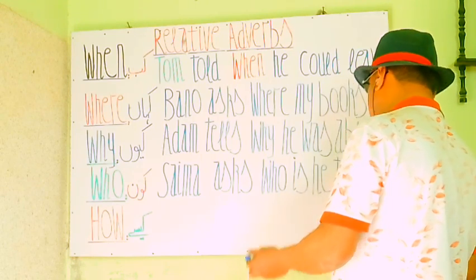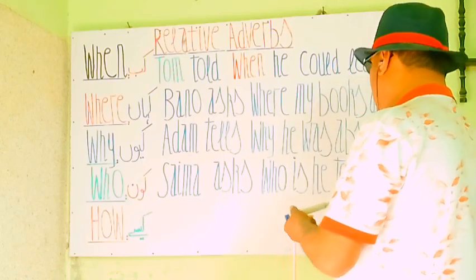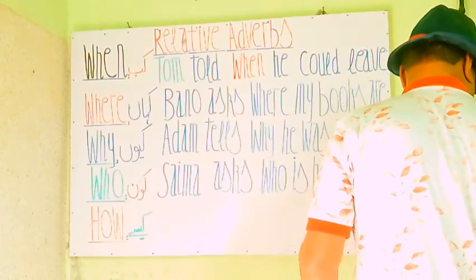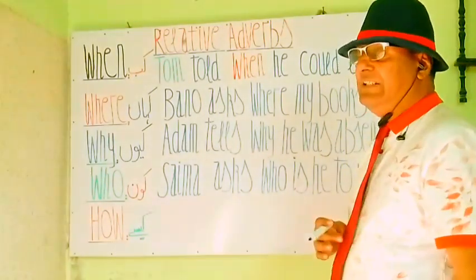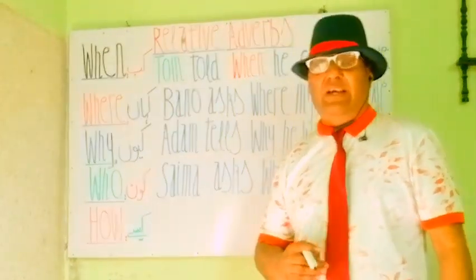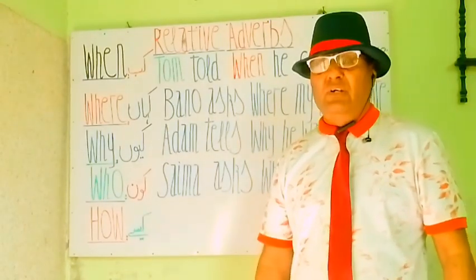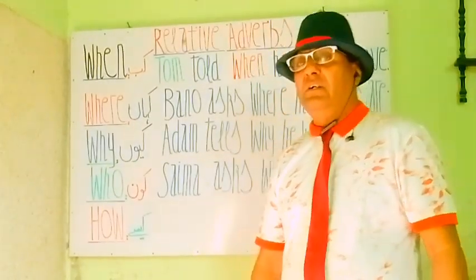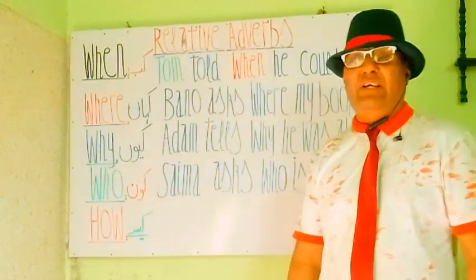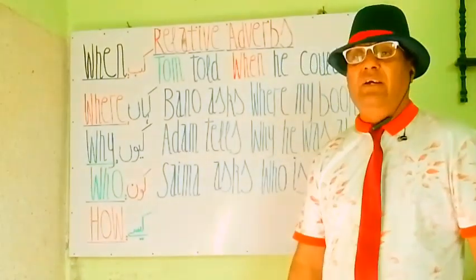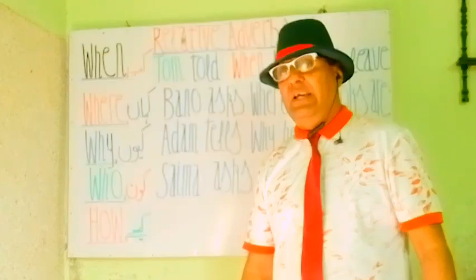So Sama asks, Sama पूछती है, who is he to you? वो आपका क्या लगता है? A beautiful sentence constructed with the help of relative adverb who. Sama asks, who is he to you? Sama पूछती है, वो आपका क्या लगता है? Who is he to you?